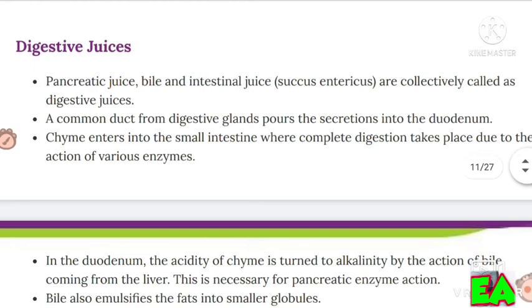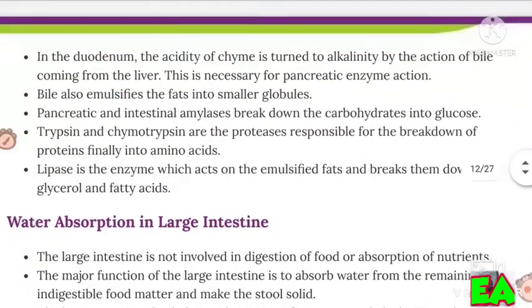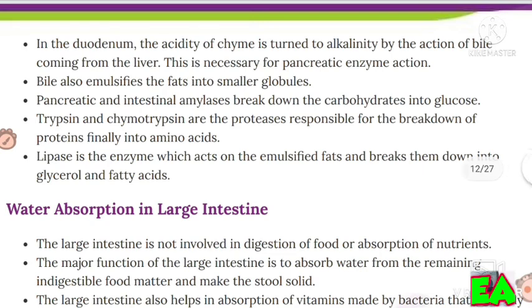Digestive juices. Pancreatic juice, bile and intestinal juice are collectively called digestive juices. A common duct from the digestive glands pours the secretion into the duodenum. Chyme enters the small intestine where complete digestion takes place due to the action of various enzymes. In the duodenum, the acidity of chyme is turned to alkalinity by the action of bile coming from the liver. This is necessary for pancreatic enzyme action.